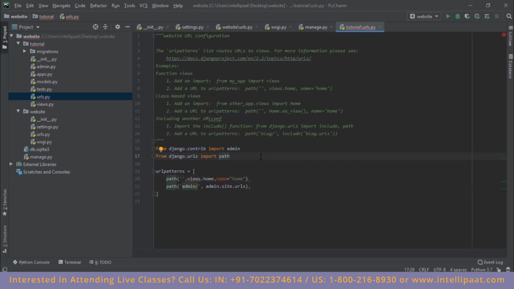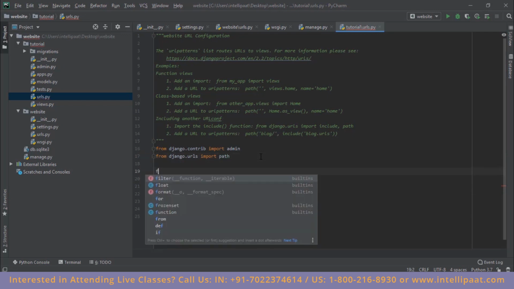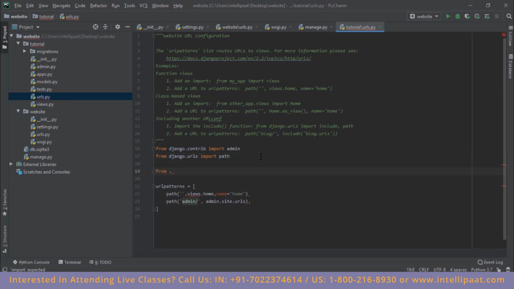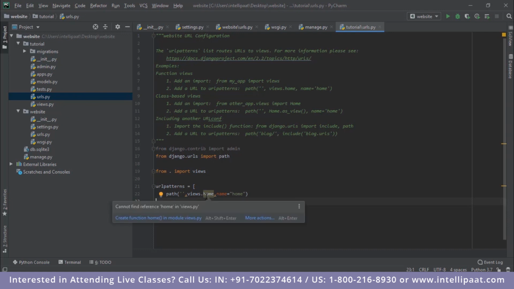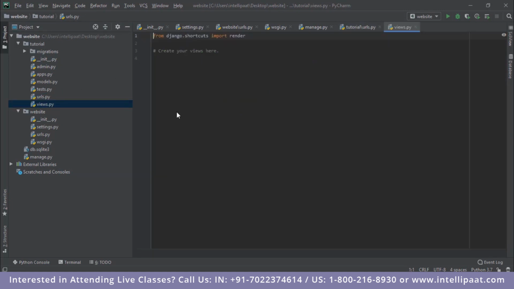Now after this, we also have to import views. So I'll type in from dot import views. Right, so all of the errors have been removed over here. Now I'll remove this one over here. What you see is just a list of all of the URLs which are present in this web application. Right, now we have added this view over here, but we don't actually have this view inside this views.py file. So let me go ahead and add the function.